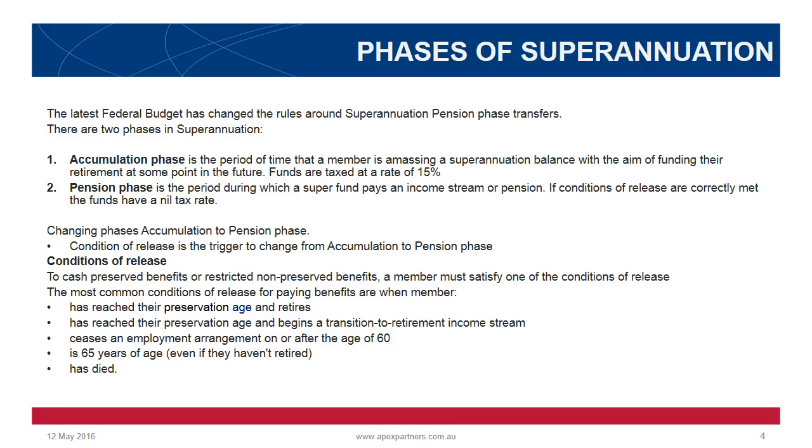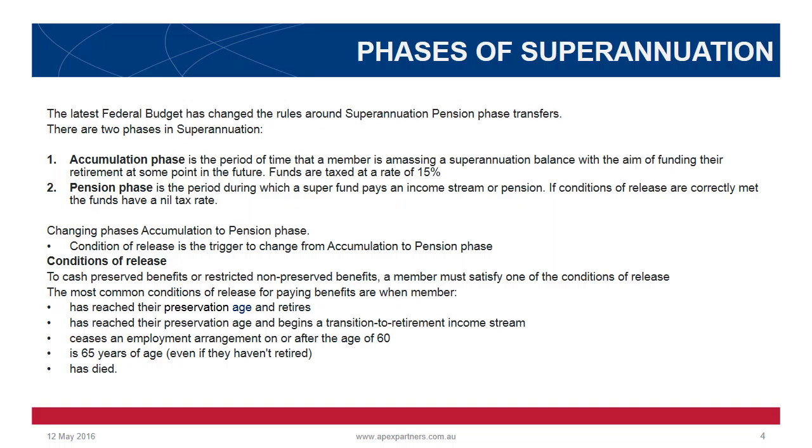Changing phases, accumulation to pension phase. Condition of release is the trigger to change from accumulation to pension phase. Conditions of release. To cash preserved benefits or restricted non-preserved benefits, a member must satisfy one of the conditions of release.